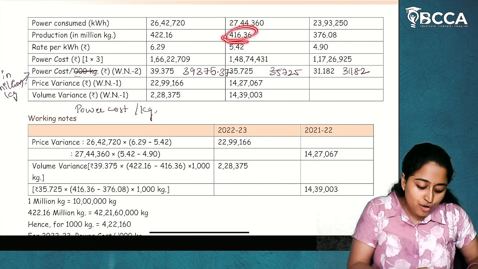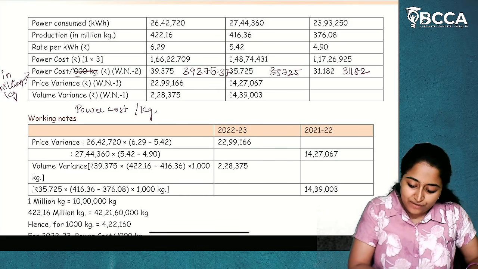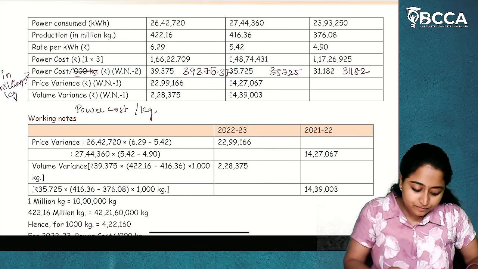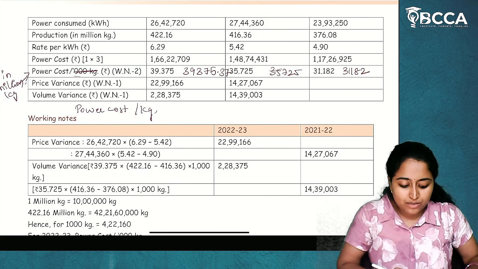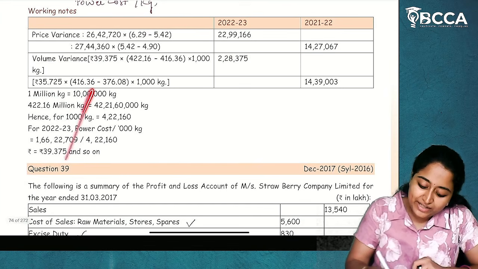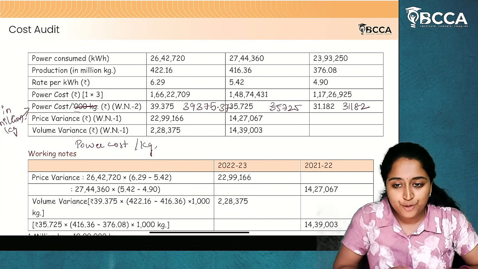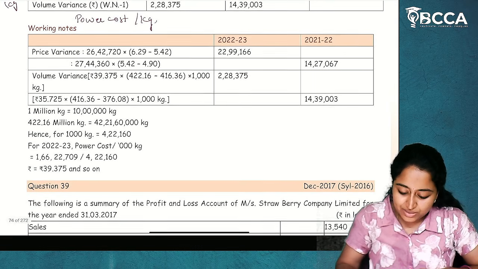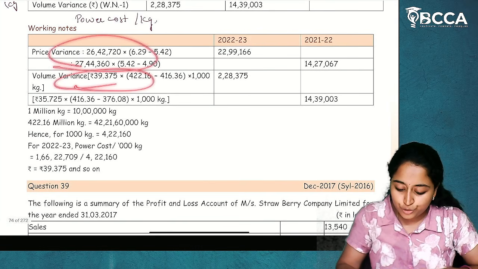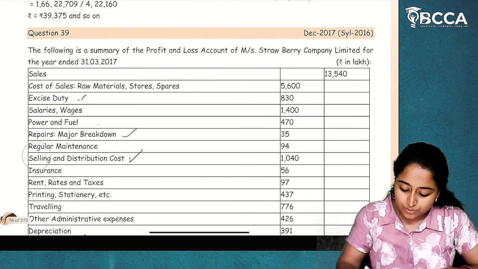Similarly, here also 416.36 minus 376.08 into 35,725. You will get 14,39,003. I hope it is clear. If you are getting confused with this, don't follow this, just do this. Okay. I hope this question is clear to you. So, this is how you will do the price variance and volume variance. I hope these questions are clear.